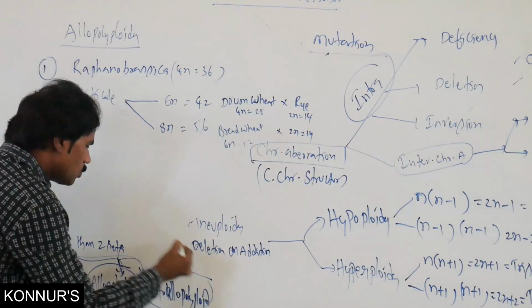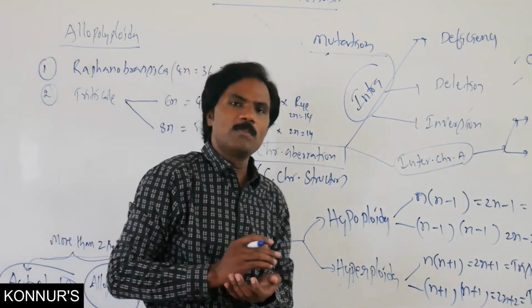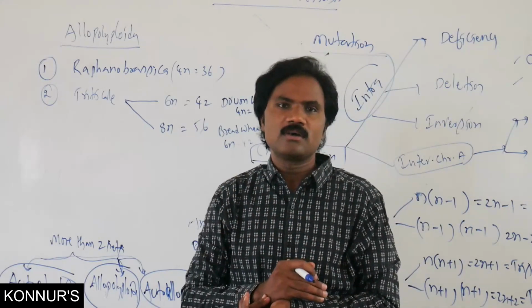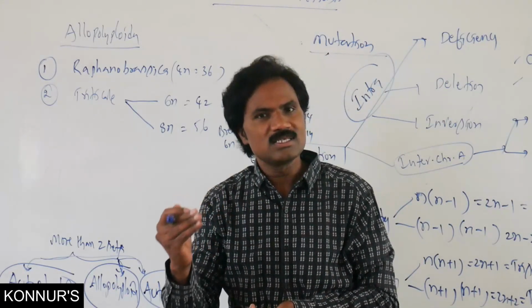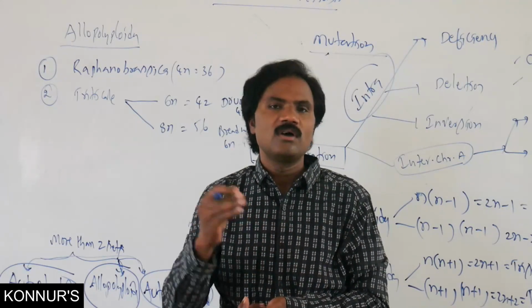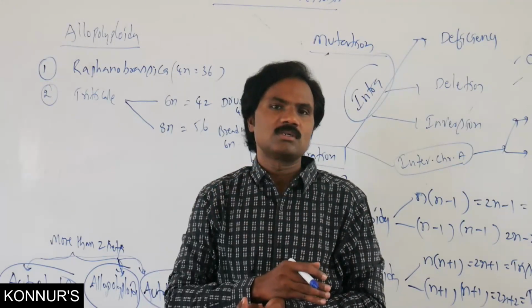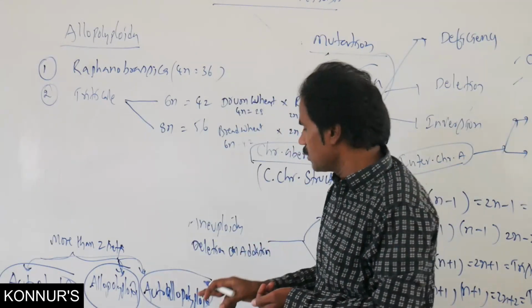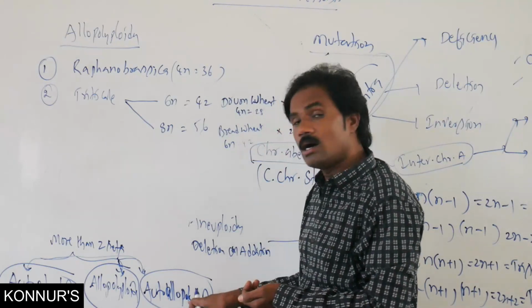Then autopolyploidy is increasing the chromosomal number, increasing the chromosomal sets, by adding genomes. That is what we call autopolyploidy.